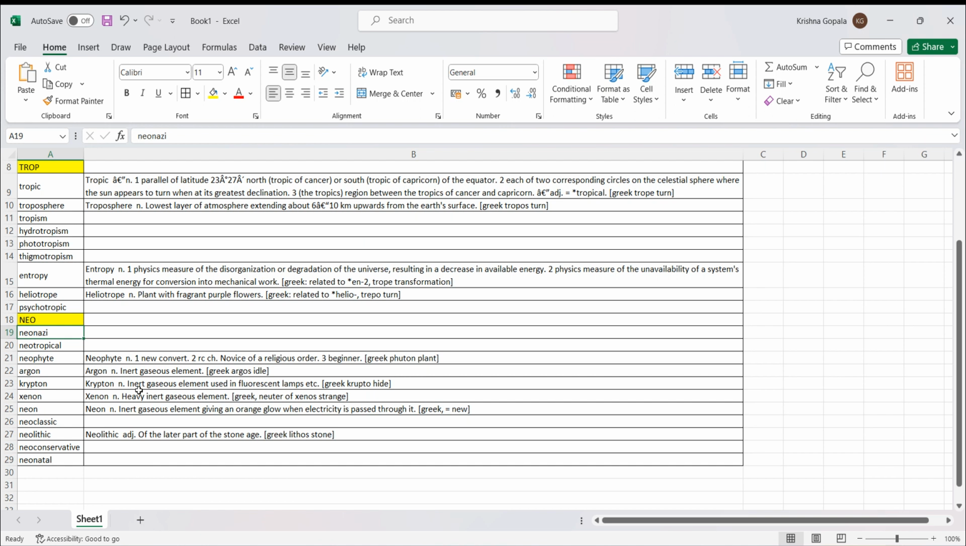Next, Neolithic. Neolithic is also starting with this neo. Neo is new, and lithos means stone. It means new stone age, which is actually between 40,000 to 2400 BC, which is where a lot of development happened in the stone age. Okay, that is Neolithic.